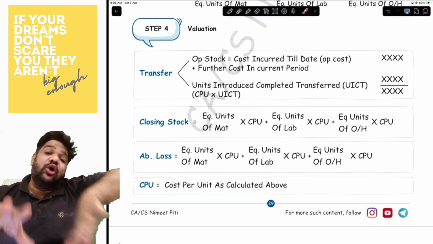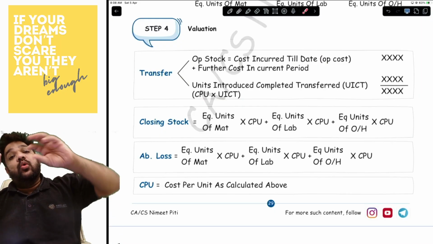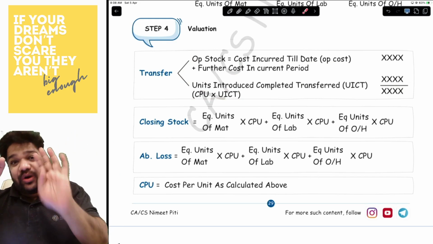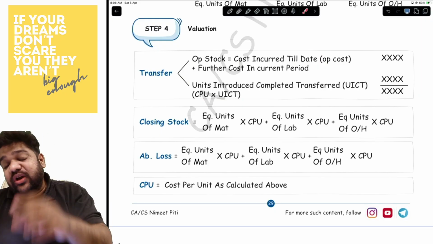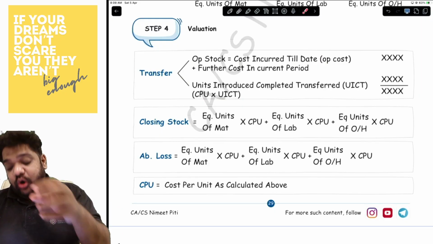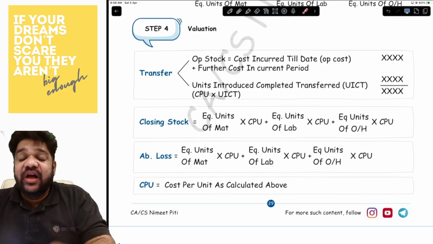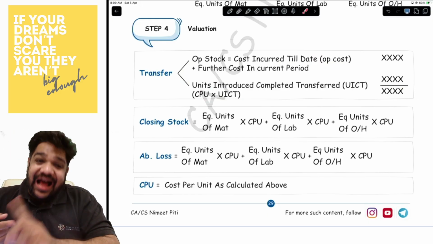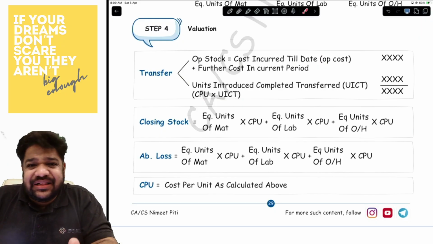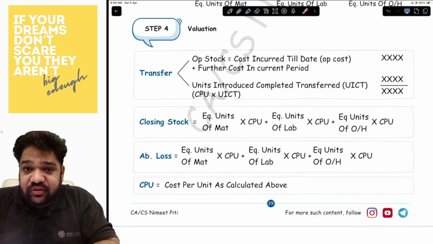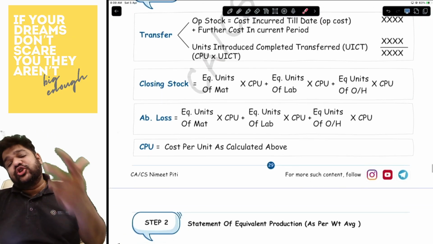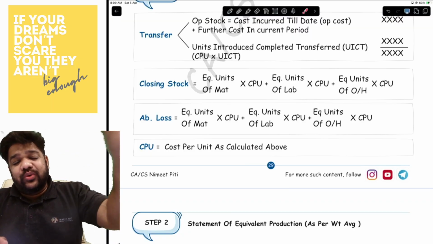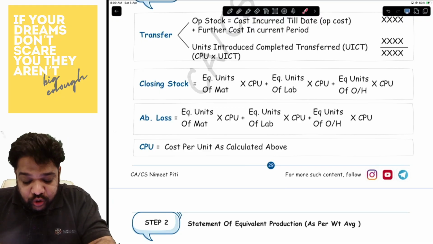So basically, let's say the opening stock is 60%. Now, whatever was the cost of that 60%, you will add that plus in this period, whatever 40% you have done. To actually do the 40%, whatever is the cost, you will have to put that too. Okay, so opening stock, you will have opening cost plus the current cost. And in the UICT, it is opened in this period, so only the cost per unit of the current period. Then closing stock and abnormal loss, or for that matter, even abnormal gain, whatever are the equivalent units into the cost per unit is what you have to do.